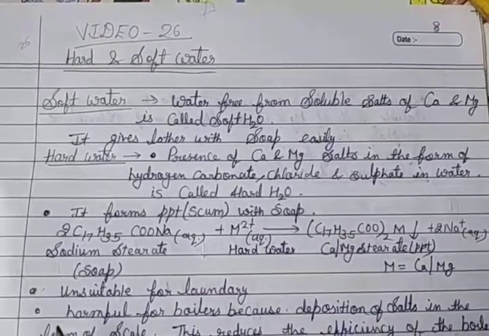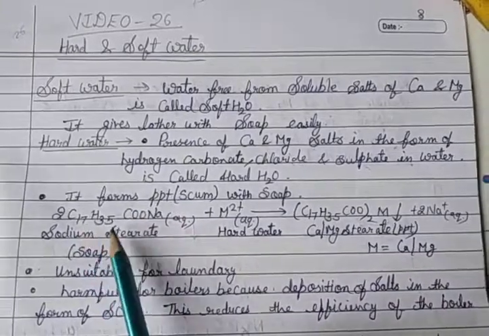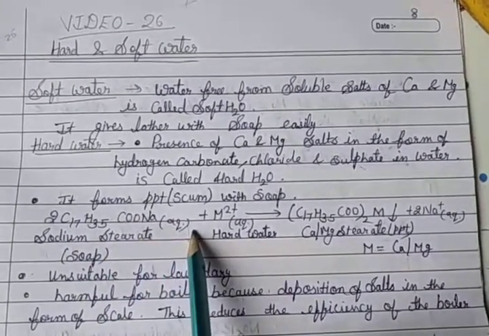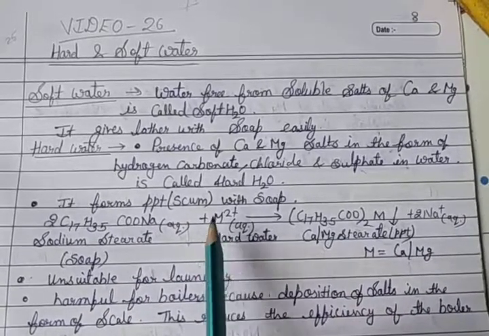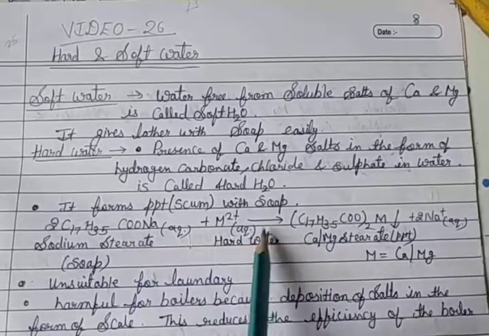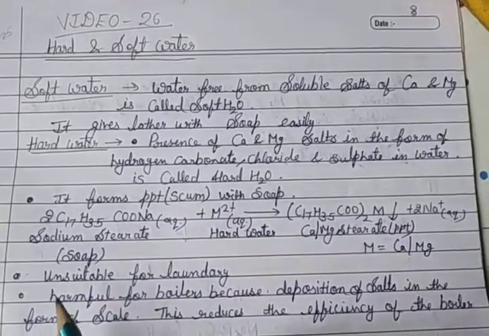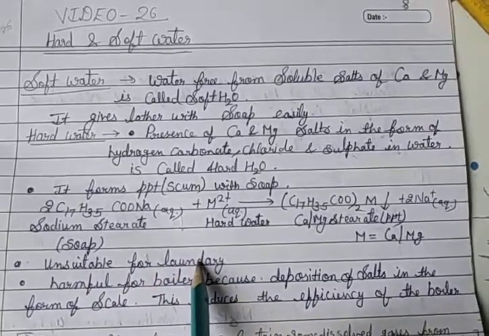So this is the soap formula, C17H35COONa, sodium stearate. It reacts with hard water, M2+, so Na is replaced and M attaches. Hence hard water is unsuitable for laundry.